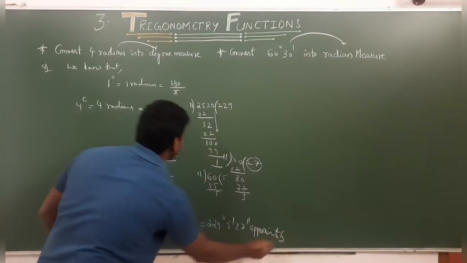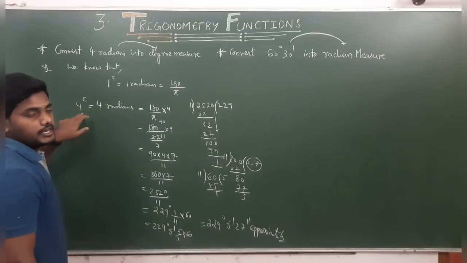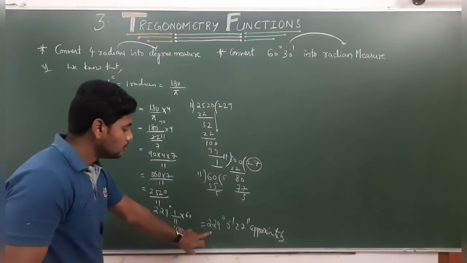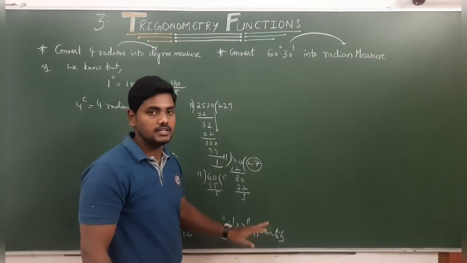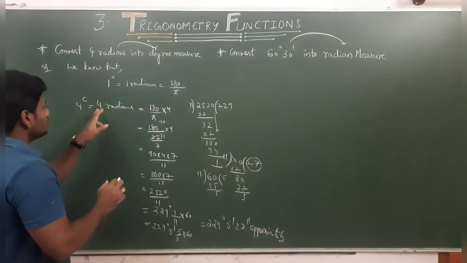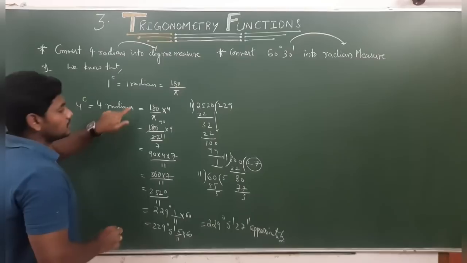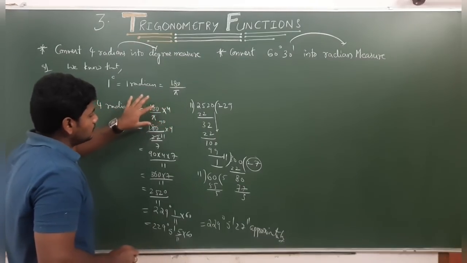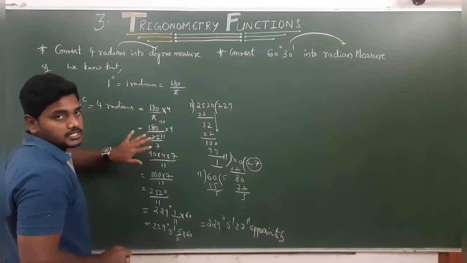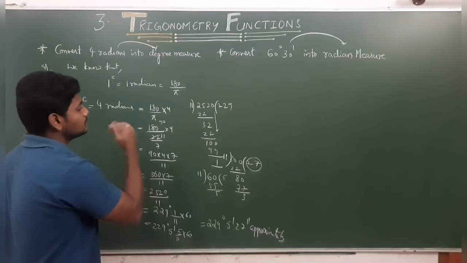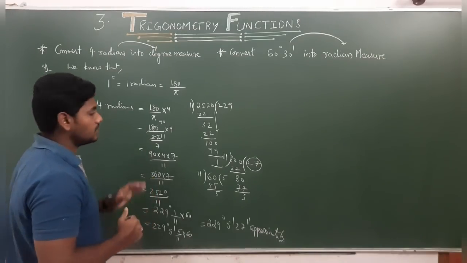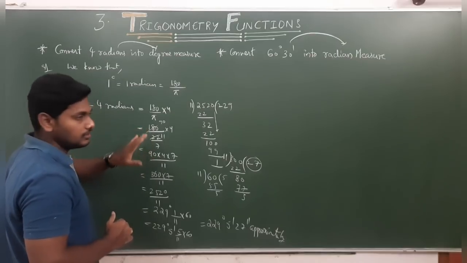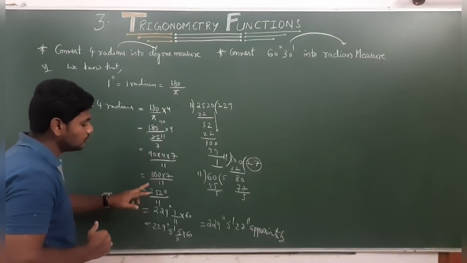So which is the value of what? It is the value of 4 radians. 4 radians is equal to 229 degrees 5 minutes 27 seconds. For example, if you want 10 radians, 180 by pi into 10, replace the value of pi with 22 by 7. Don't write 3.14, the decimals will be complicated to simplify. Then you simplify it and get P by Q form.